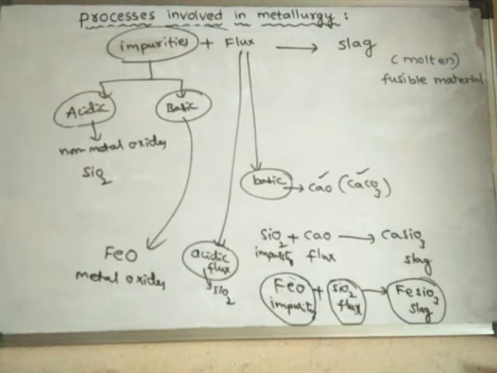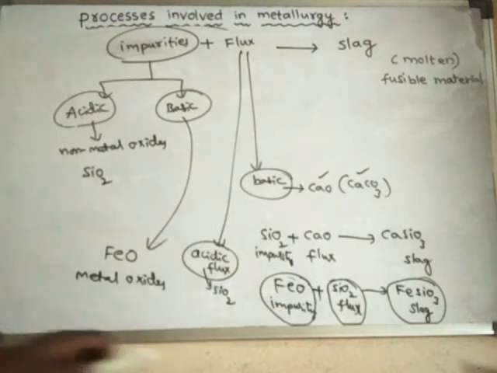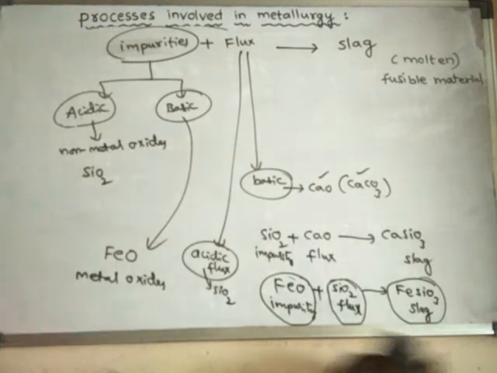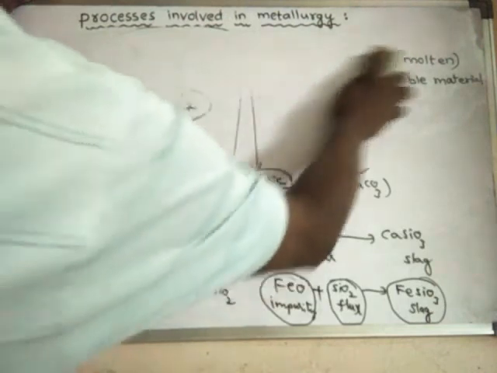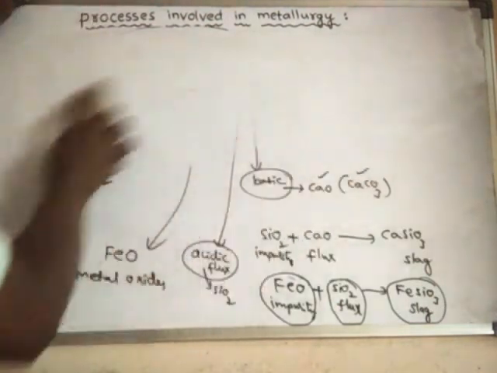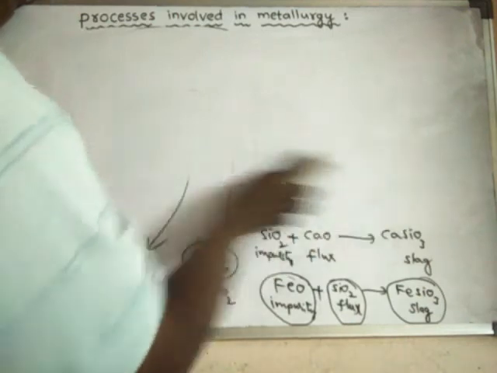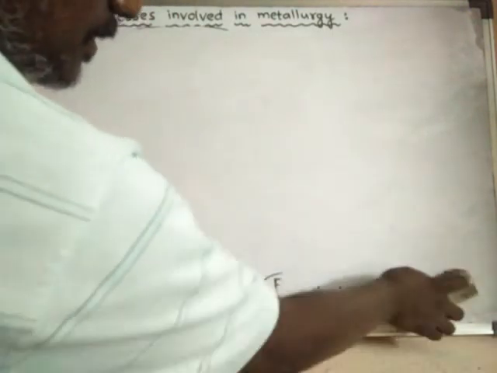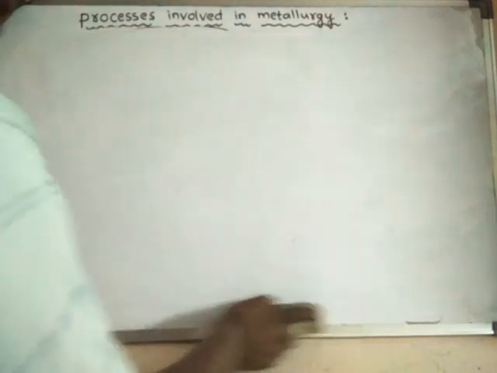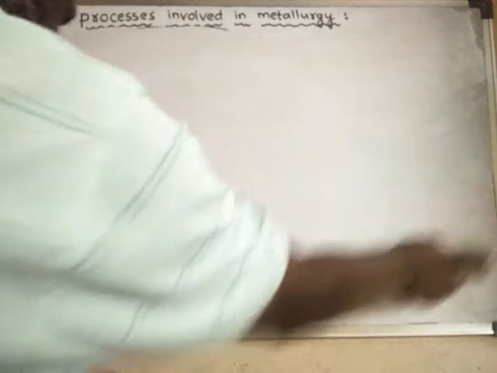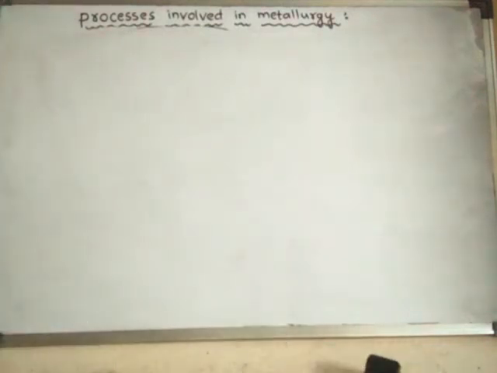In all these things, we have to heat to very high temperatures. Where do we heat? We will heat the ore or all these materials in a special type of construction known as a furnace. What are furnaces? We'll discuss furnaces for a few minutes.